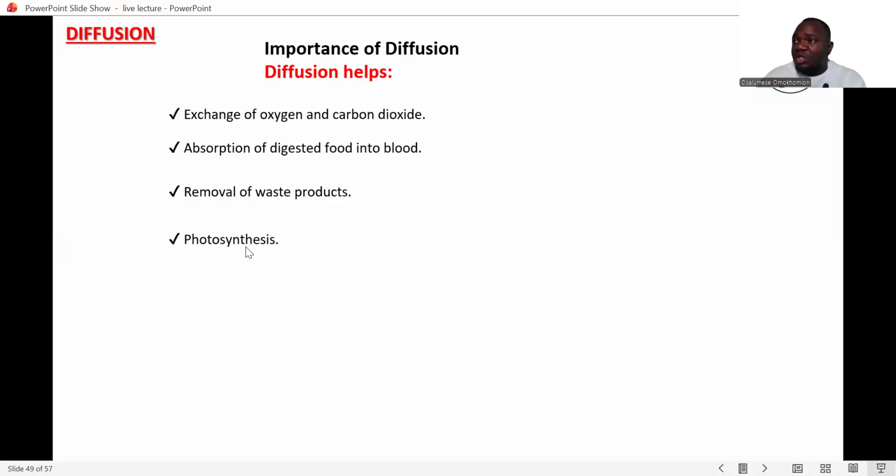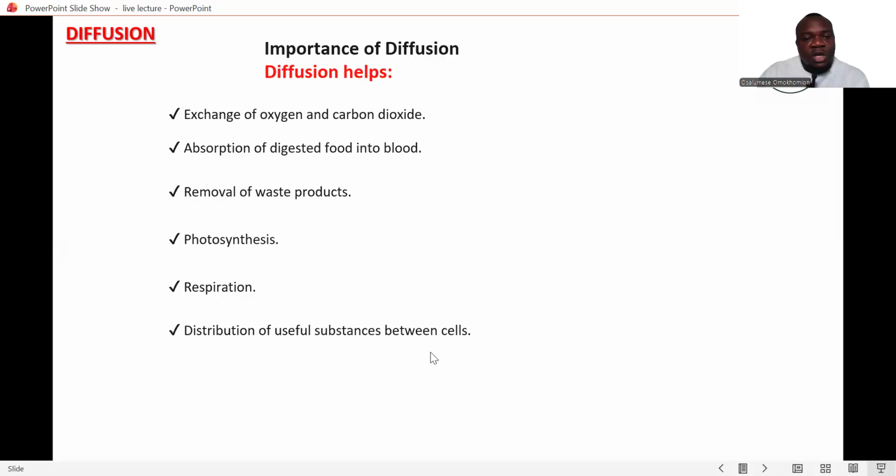So diffusion helps in gas exchange, like taking in carbon dioxide and giving out oxygen during photosynthesis. And during respiration, we're taking in oxygen and giving out carbon dioxide. It's all centered on gaseous exchange. All right, and distribution of useful substances between the cells.